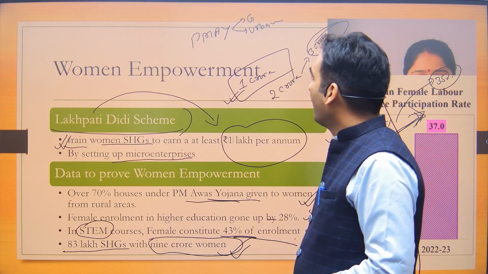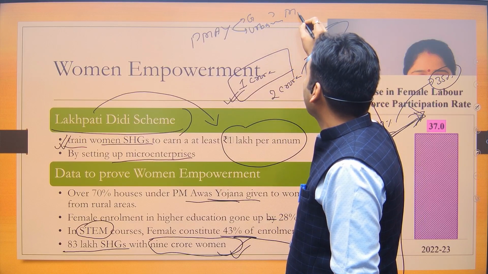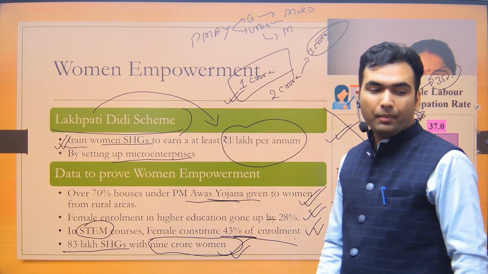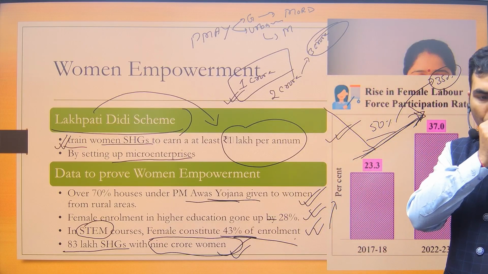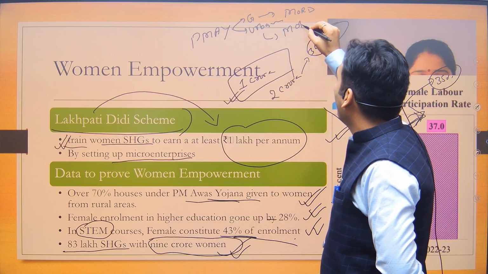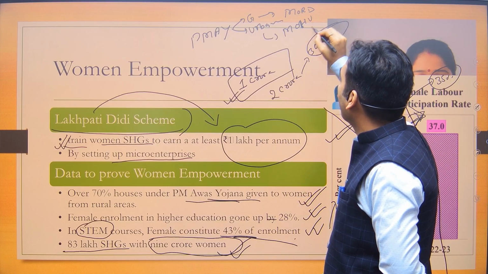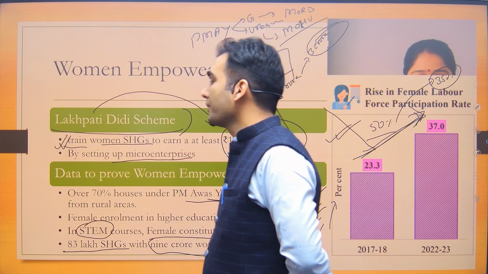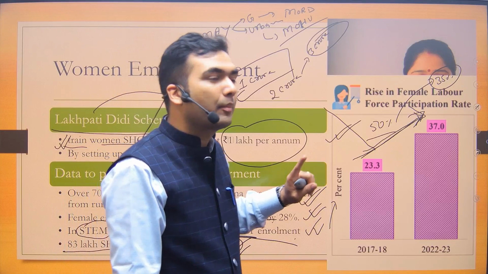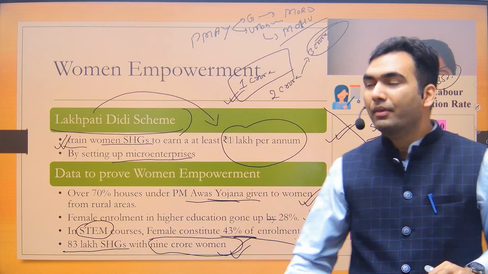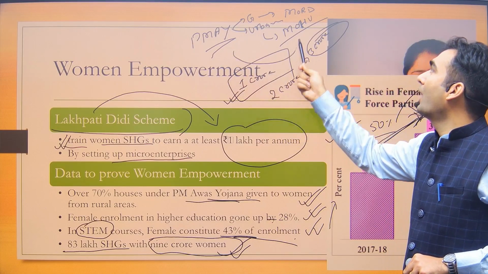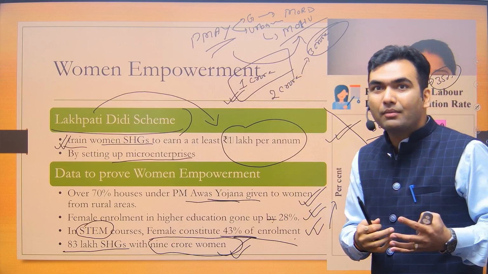Yes. So, MORD is for Gramin, and Ministry of Urban Development, Ministry of Housing and Urban Affairs, MOHUA, which is the ministry implementing the urban component. So both of them are not being implemented by the same ministry. So it can be given to you as a wrong statement that PM Awas Yojana is being implemented by Ministry of Housing and Urban Affairs.